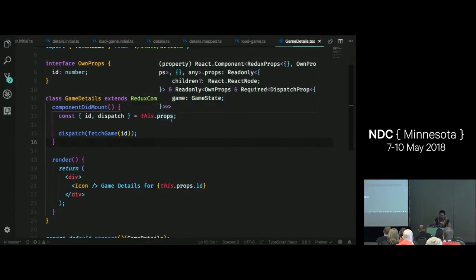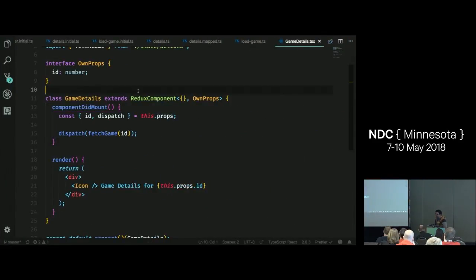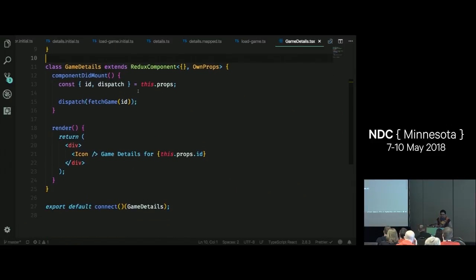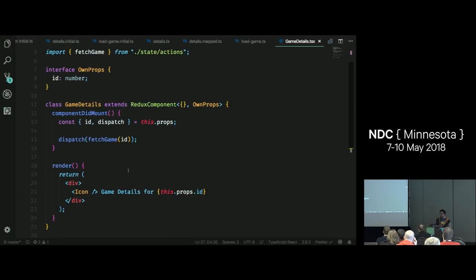What does that look like in a component? Well, here I have an example of a game details component. I'm doing the same thing. Where is dispatch coming from? I'm just using connect. So connect should look familiar if you're using Redux and React. By connecting it, I'm getting that dispatch function again. And I'm just doing the same thing. I'm calling dispatch with fetch game. So that's all I need to do.